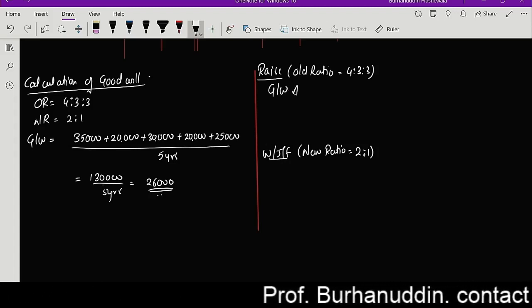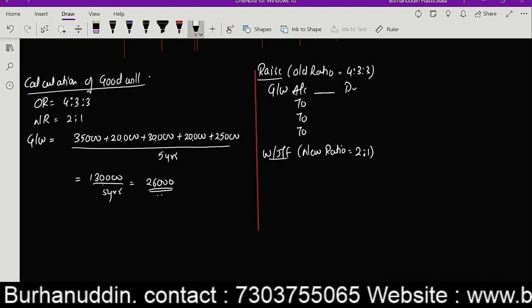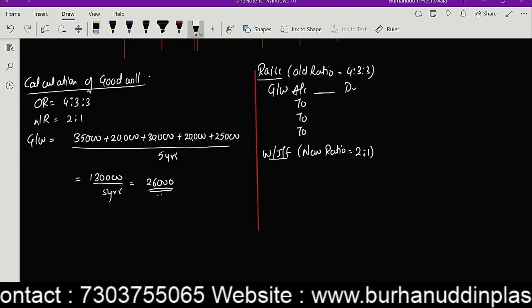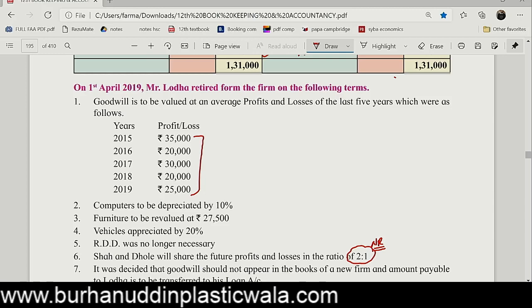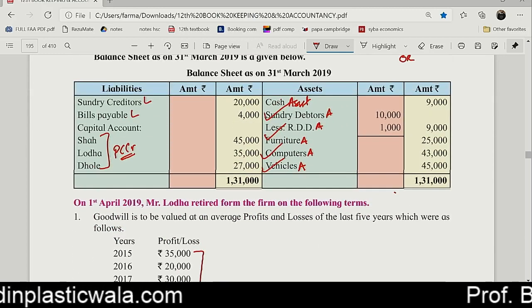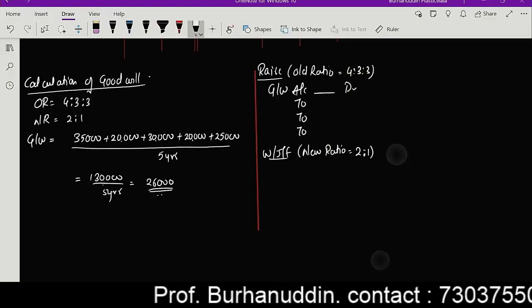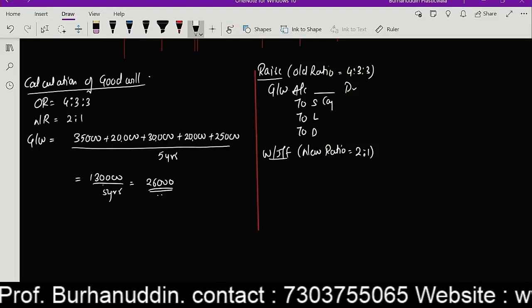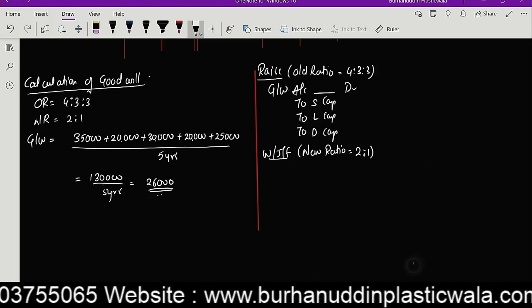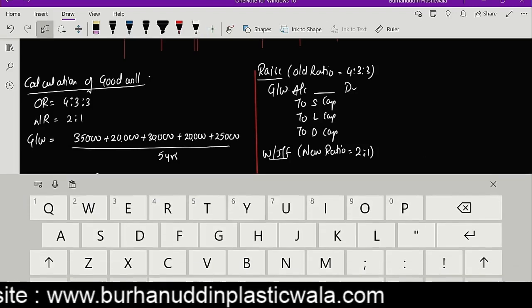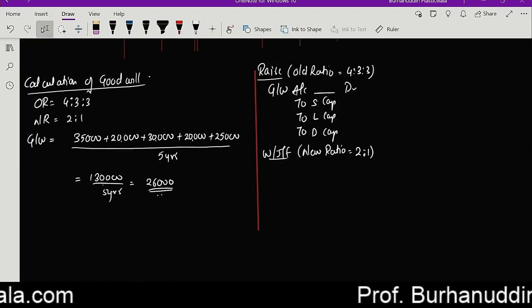Goodwill account debit to old partners account, right? And here old partners means all the three partners, guys. Okay, and I am having the partners' names as Shah, Lodha, and Dole. Capital account, capital account. The capital account over here, right? And here it is 26,000, guys.